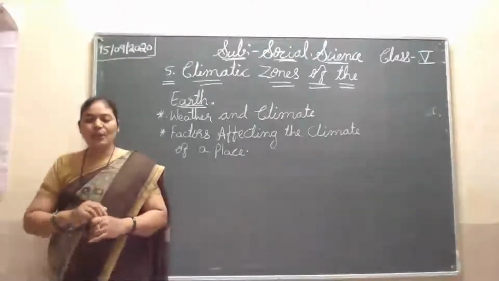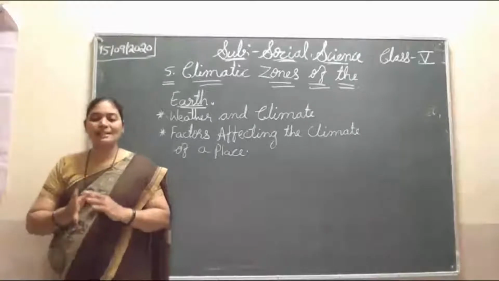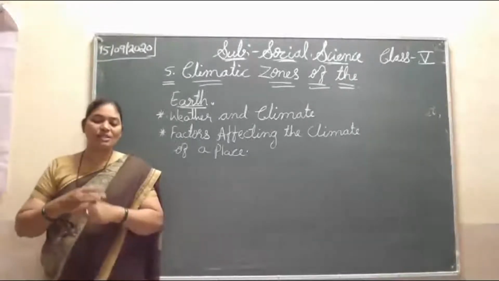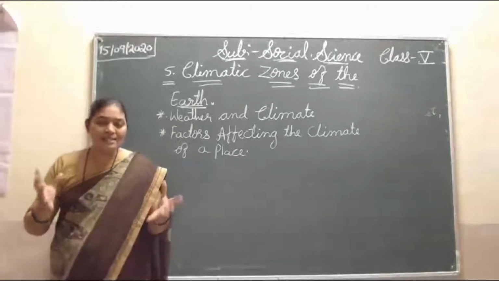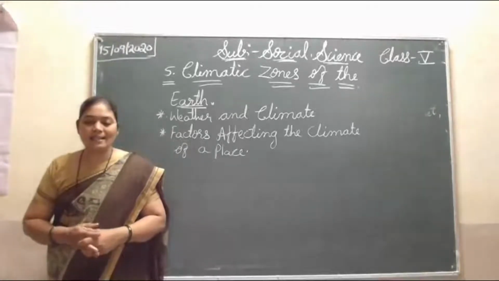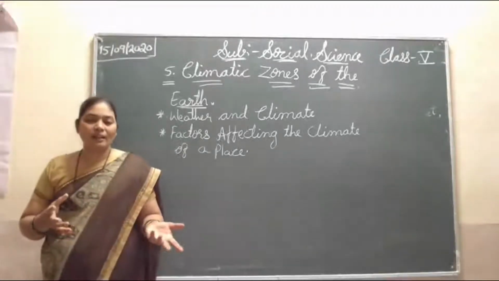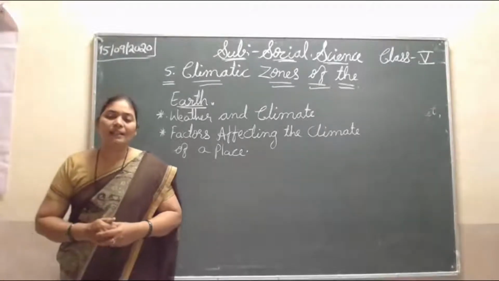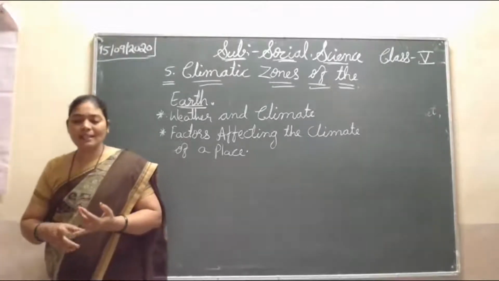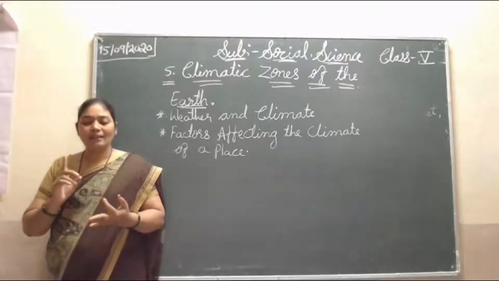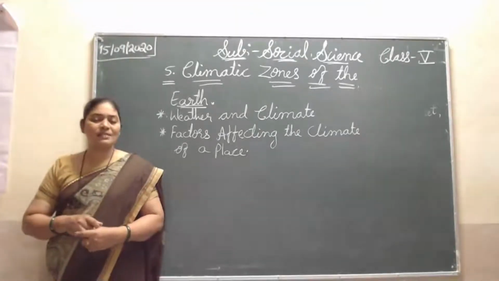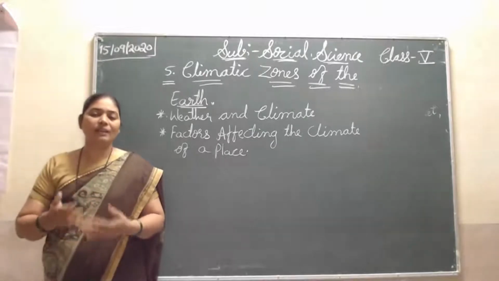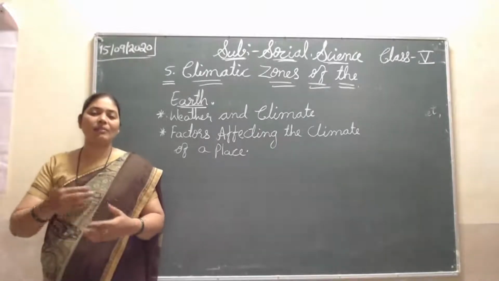Here in India, we experience all the major seasons. Which are they? First summer, winter, then monsoon, then autumn, then spring. These seasons come one after another.